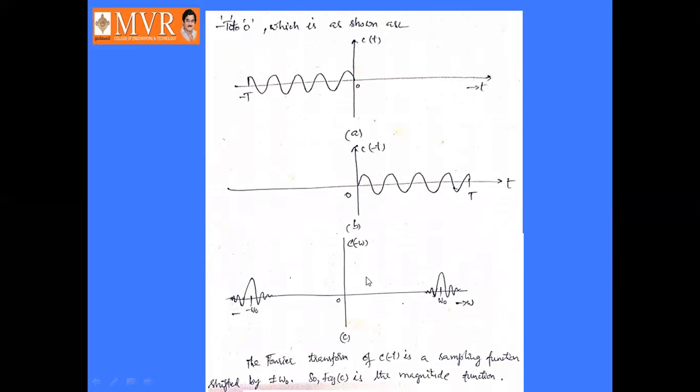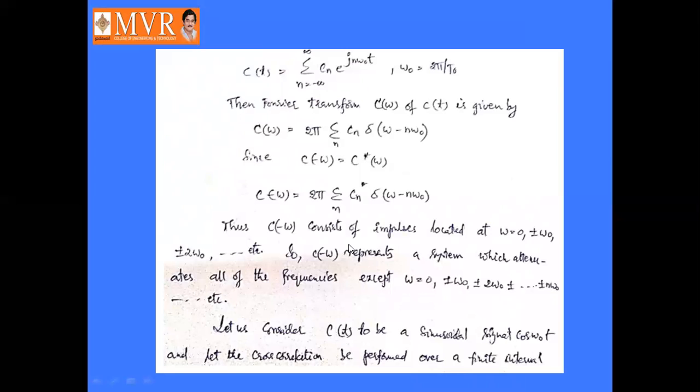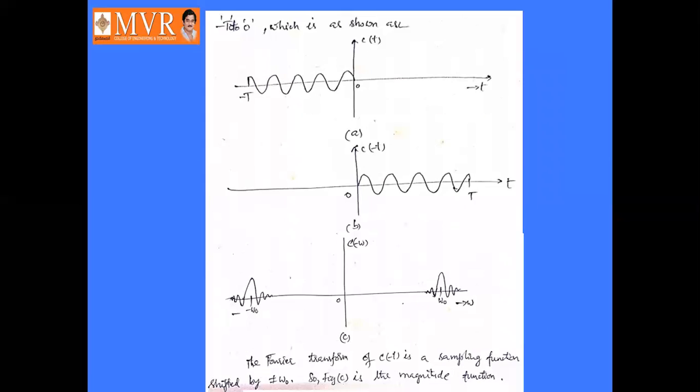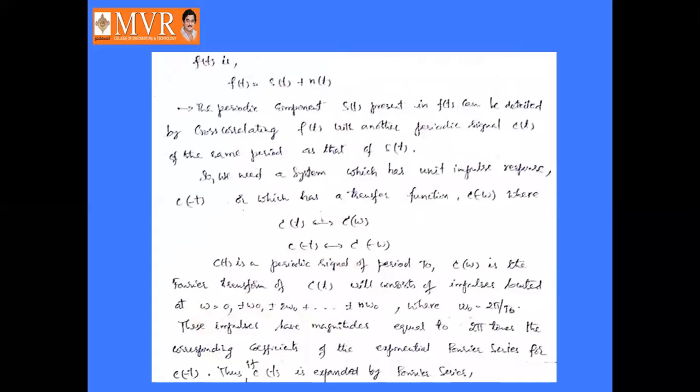Here we are taking c of t as a sinusoidal signal cos omega naught t, represented like this. Its mirror image is c of minus t, and its transformation, or magnitude function, is like this. It is a sampling function shifted by plus or minus omega naught. So it is a magnitude spectrum. This is about the detection of periodic signal from noise by filtering.